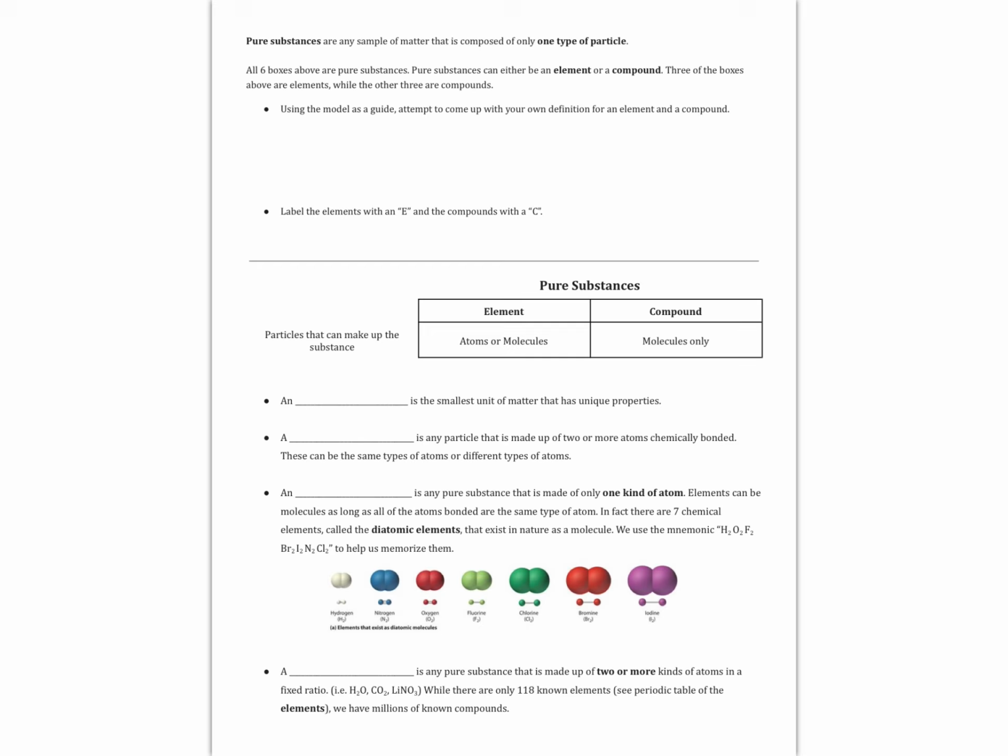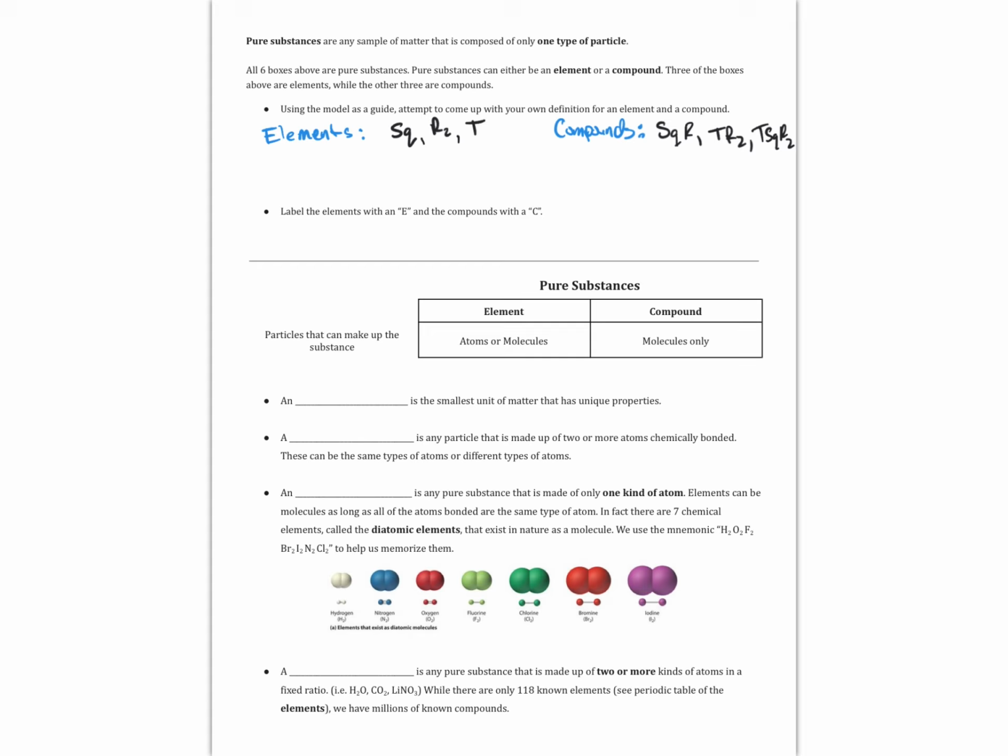However, some of those substances are elements and some of those substances are compounds. Specifically, 3 of those substances are elements, while the other 3 are compounds. Can you go back and figure out which substances are elements and which substances are compounds? Try to figure it out, and I'll be right back to tell you the answer. Well, maybe you figured this out, but our 3 elements are SQ, R2, and T. And our 3 compounds are SQR, TR2, and TSQR2.